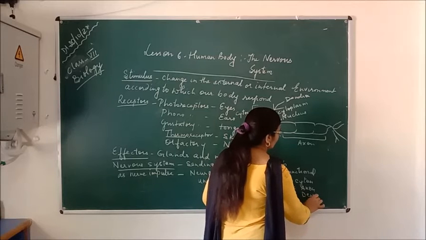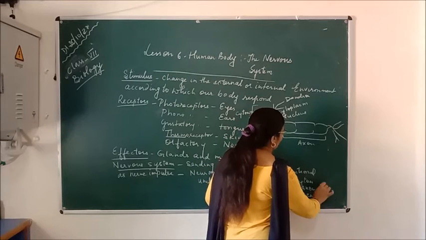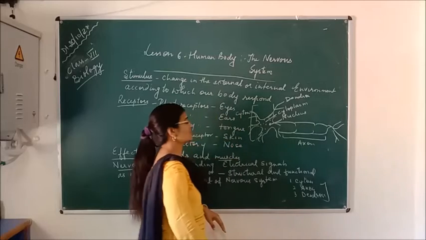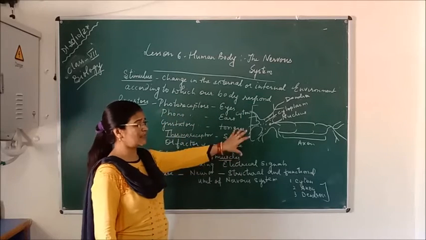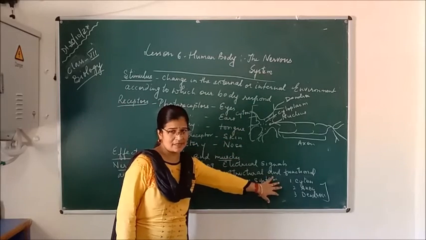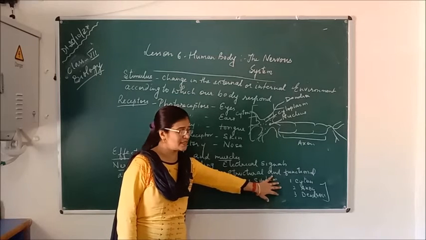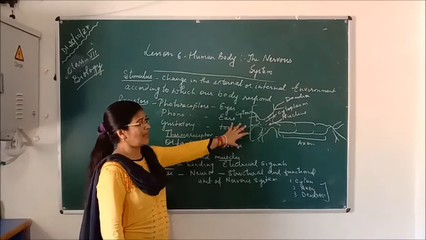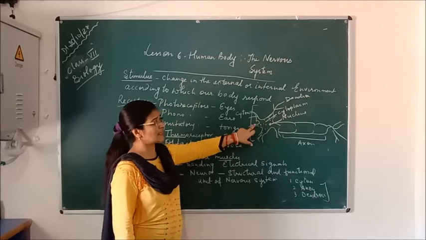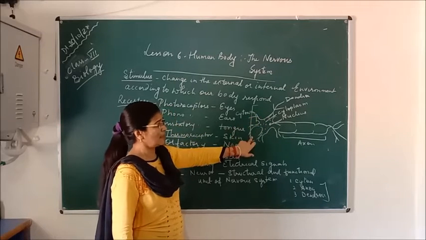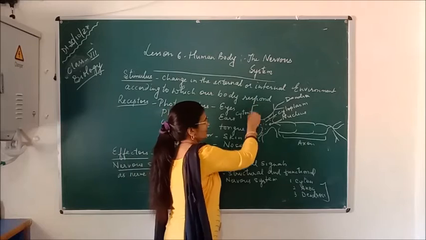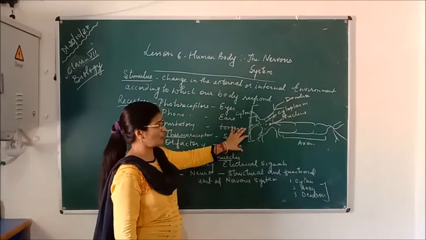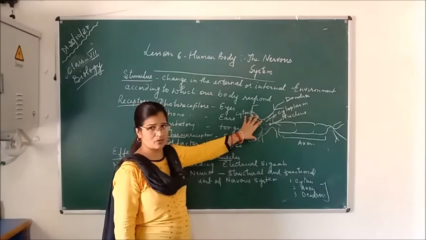These 3 are the different parts of the neuron or the nerve cell, and they receive signals in the form of electrical impulse and transmit the message. The first part, the cyton, is also called the cell body.